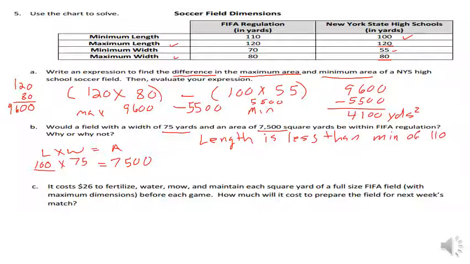The width is within regulation. So the answer would be they would not be in regulation. And that's because the length is too small.